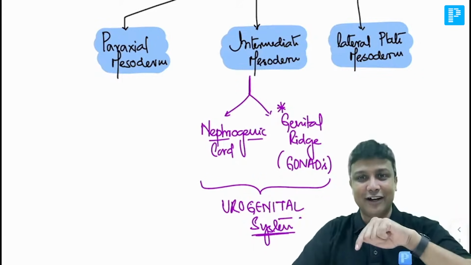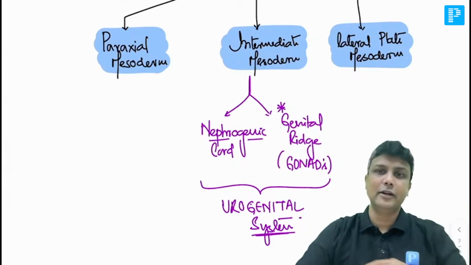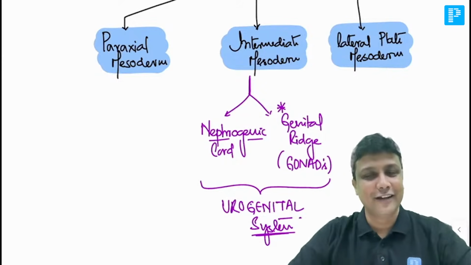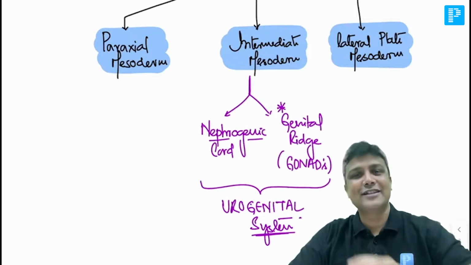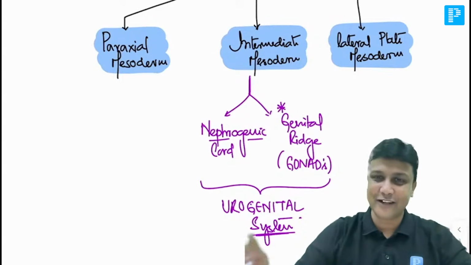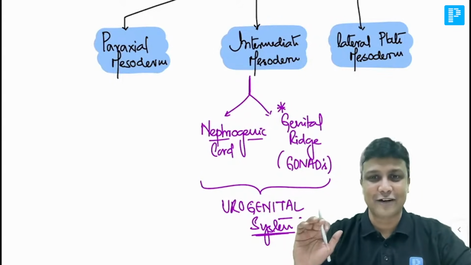If you remember, I told you very clearly that in general embryology, we'll be learning only about the first week, second week, and third week. And from third week onwards, slowly, your systemic embryology is going to begin. Understanding? Now you can see the result of that. From third week onwards, systems start forming from here. Systems will start forming from here.